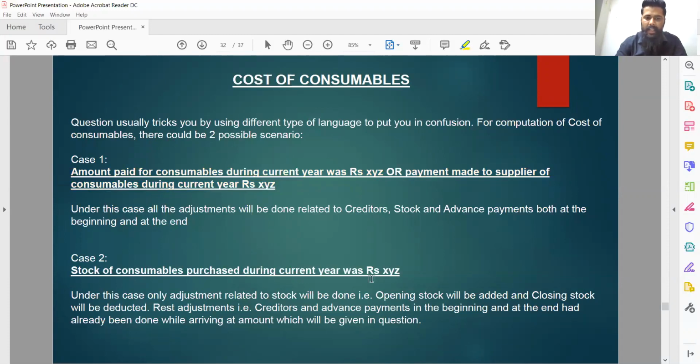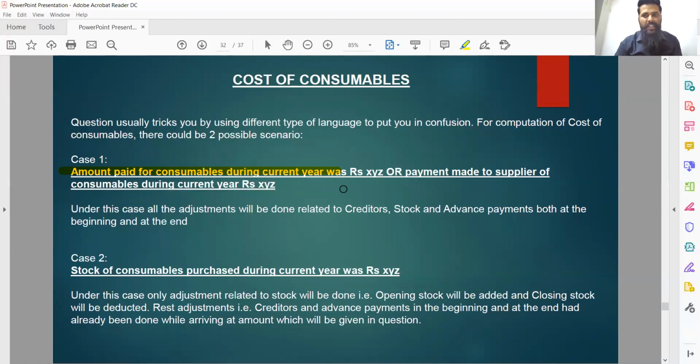And in the second case, the language changes. What does it state? Stock of consumables purchased during the year was a certain amount of rupees. The basic difference between these 2 kinds of language is this: amount paid for consumables during the current year means I have paid this amount during the current year, but the language does not specify whether the amount includes the amount for the current year, the previous year, or the upcoming year, or any one of them or all of them.